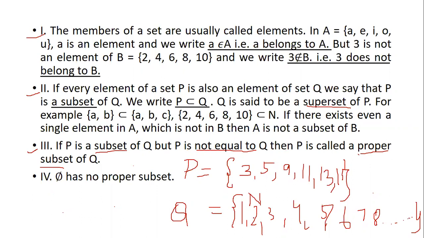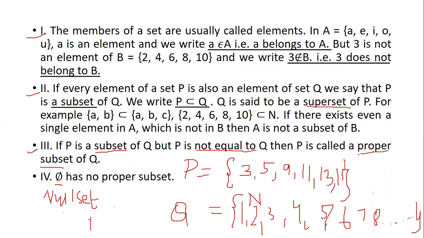And then this symbol is nothing but null set. Null set means if it does not have any elements in it, then it is called a null set. There are no values, no alphabets, no numbers in the set at all.